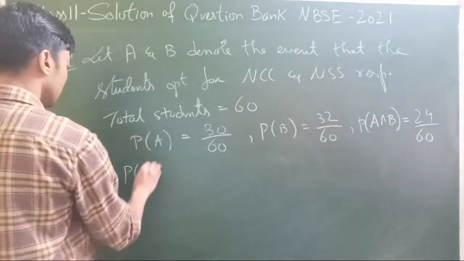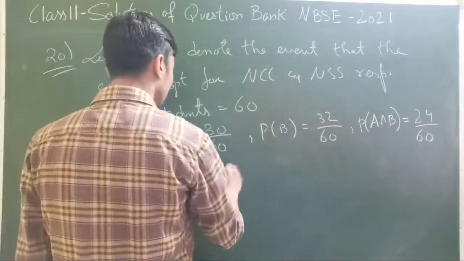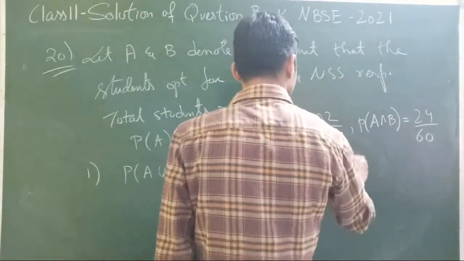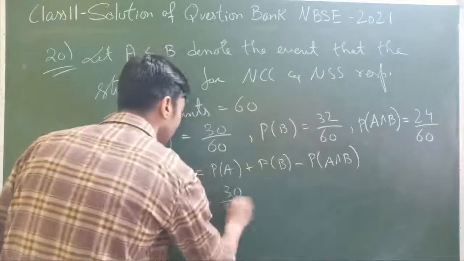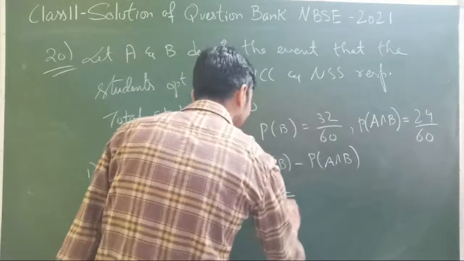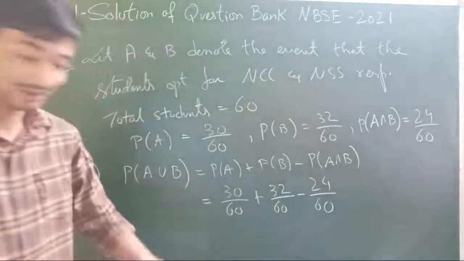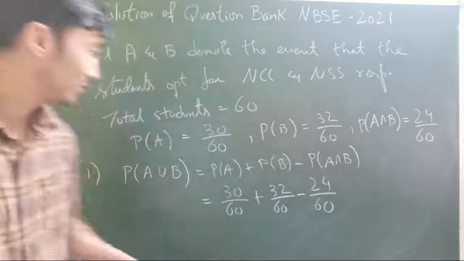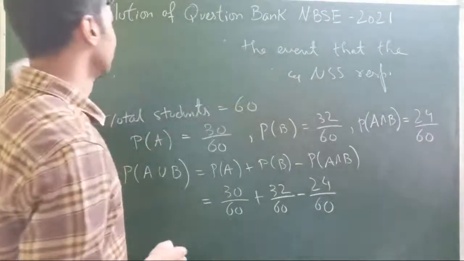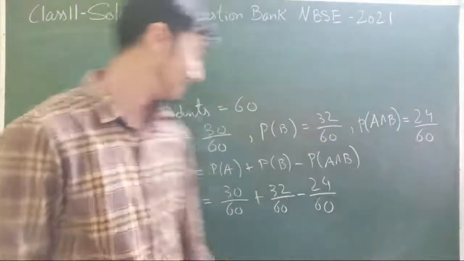That's quite simple. Students opt for NCC or NSS. So that's probability of A union B, which is P(A) plus P(B) minus P(A intersection B). That's why I told you not to cancel, because it's very tempting. 30 by 60 becomes 1 by 2, cancel, finish, done. But after that, when you come back to do this again, you'll have to take a big LCM and solve. That's why sometimes common sense also should be used. Why? Because common sense is very uncommon these days.